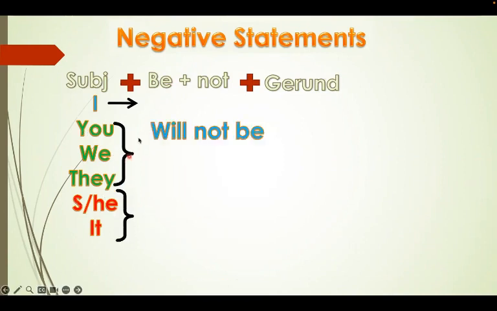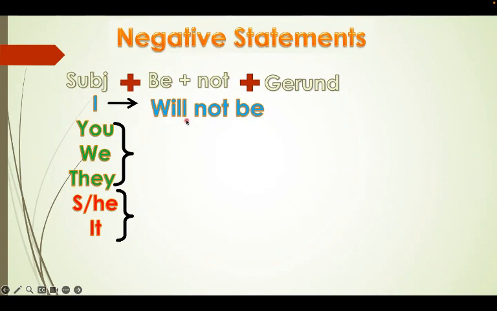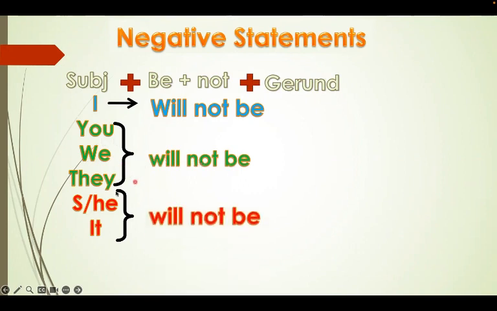Then we put verb to be in the future, which is will not be. So this is how we do it. We don't say will be not. So will, we put not, we put be. You will not be. She will not be. He will not be. It will not be.